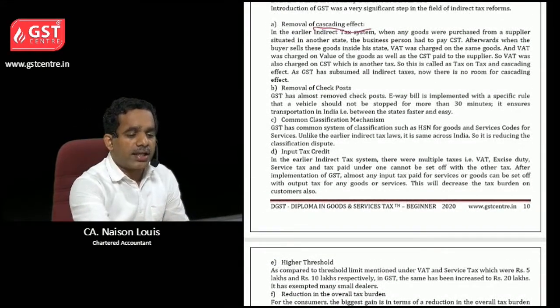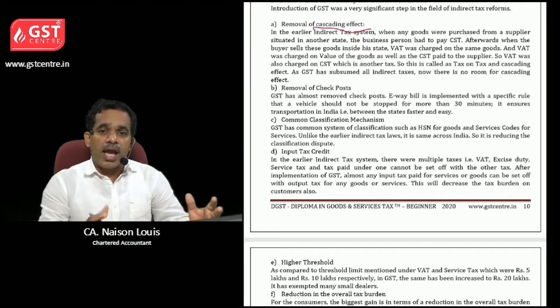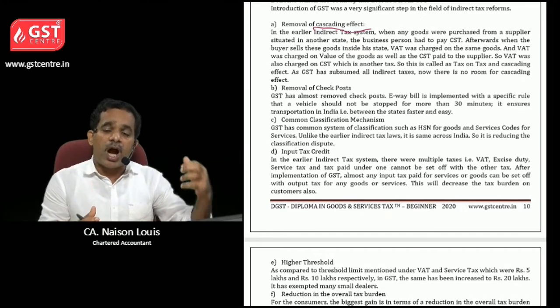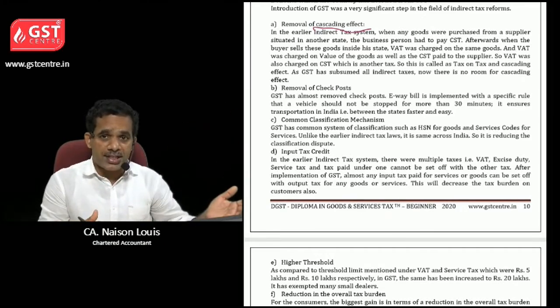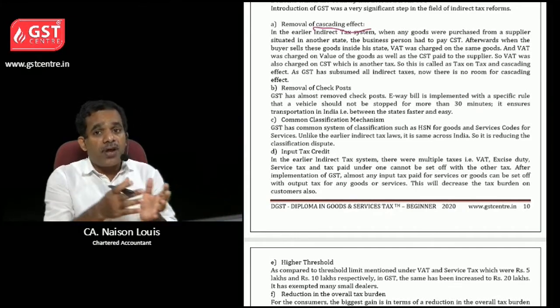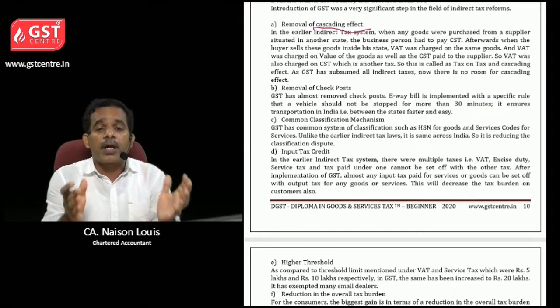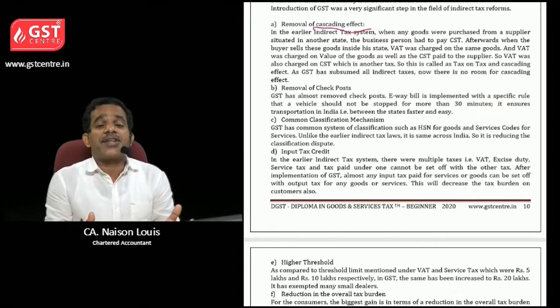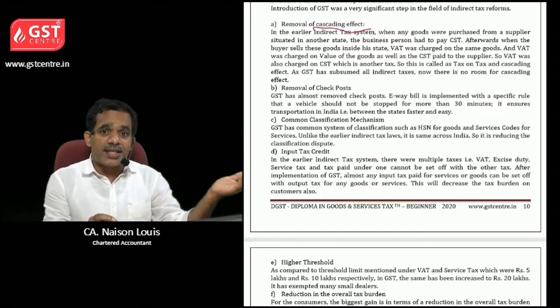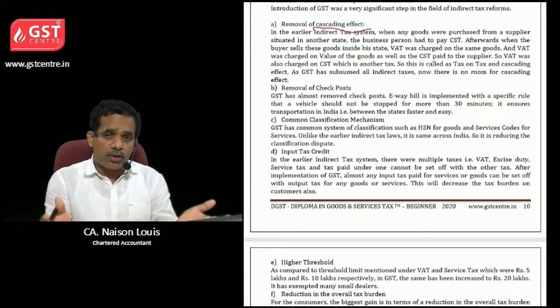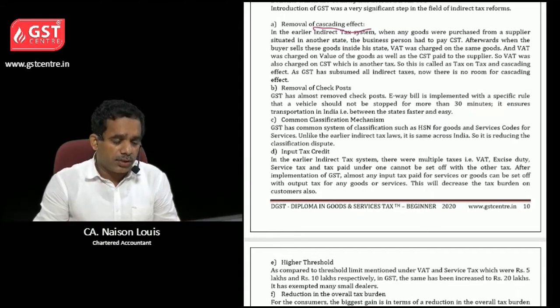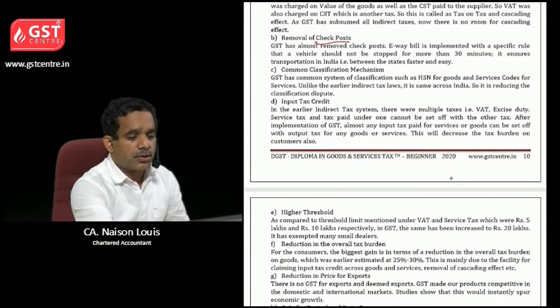So let us learn various benefits we got from implementation of GST. First of all, cascading effect. Earlier, when we purchased goods from outside the state, we had to pay CST, Central Sales Tax. And when we sell these goods inside the state, we had to pay VAT. So tax was charged on the CST component also. That was called cascading effect. Now it is removed.